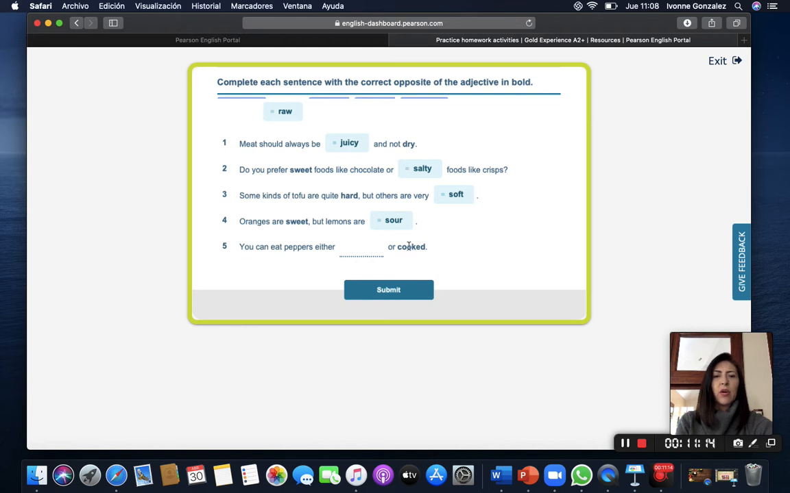The next one. You can eat peppers either raw or cooked. What is the opposite of cooked? Raw. Excellent. That would be raw. Remember that you can eat raw peppers, onions, even some meats you can eat raw, okay? But it is a personal opinion about the food. What kind of food do you like?